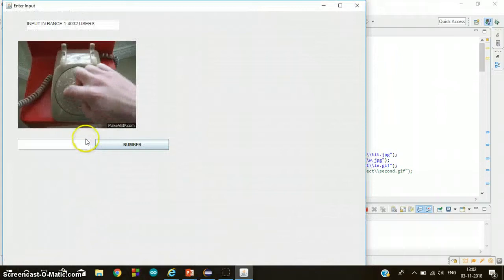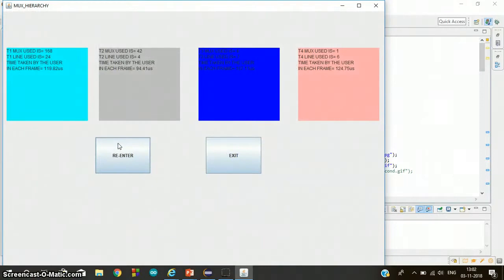Let's re-enter the maximum possibility that we have, 4032. In this case, T1 uses 168 mux. So there are 168 mux in the T1 line. In the T1 hierarchy, each T1 line has 24 lines. In T2 there are 42 mux, in T3 there are 6 mux, and in T4 there is 1 mux.